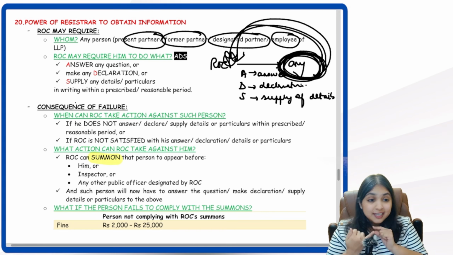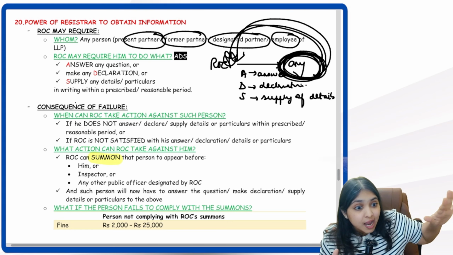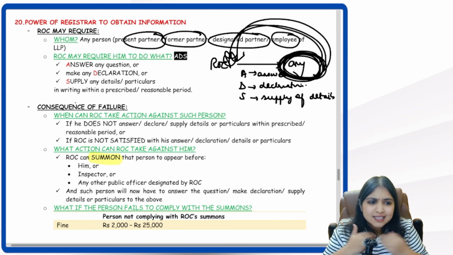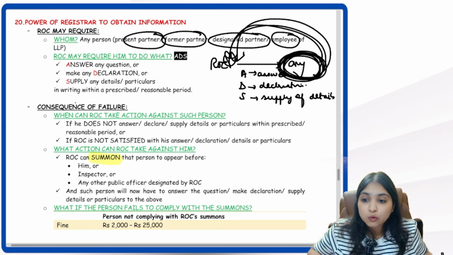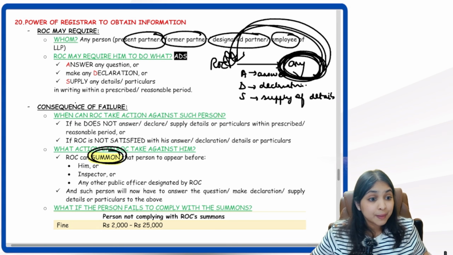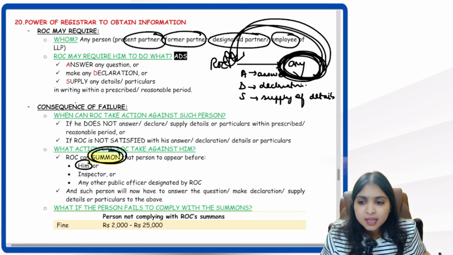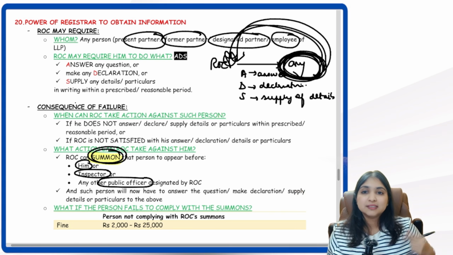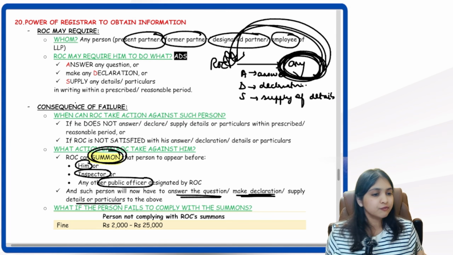If that person does not give the answer, the declaration, or the information, or he is giving them but ROC is not satisfied with that, then in that case ROC can summon that person. Summon means formally calling that person to appear before him, an inspector, or any other public officer, and then asking that person once again to answer the question, make the declaration, or supply the information.